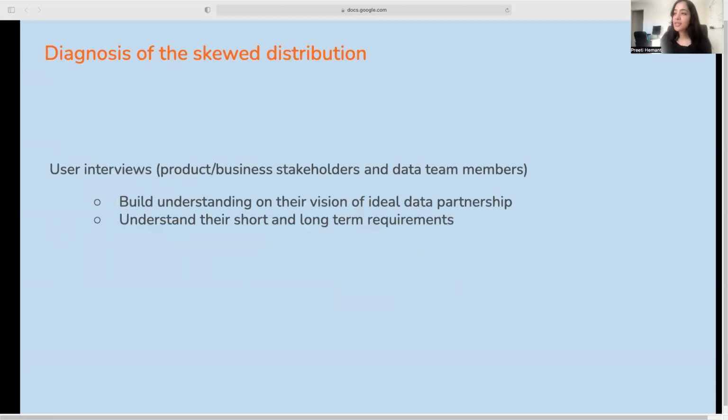So with this knowledge, we decided to diagnose the root cause for the skewed distribution. To get insights, we conducted user interviews. We engaged in conversations with stakeholders and data team members. And through these interviews, we built an understanding of what an ideal data partnership looks like. So what is our vision for this partnership? And what are some short and long-term requirements for this ideal partnership?